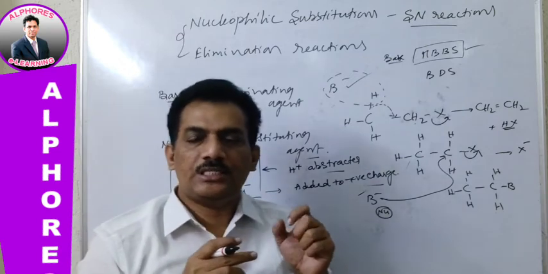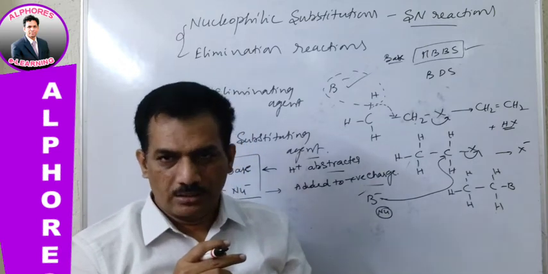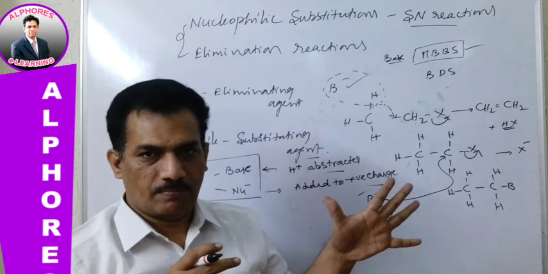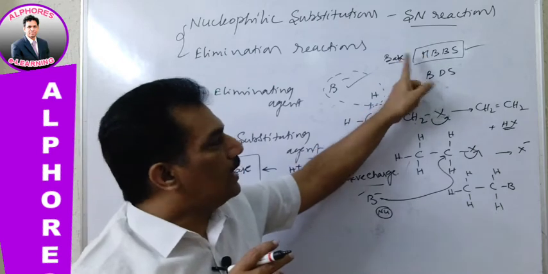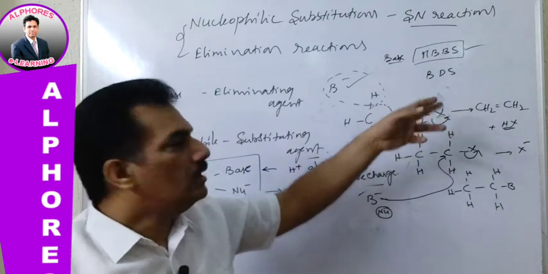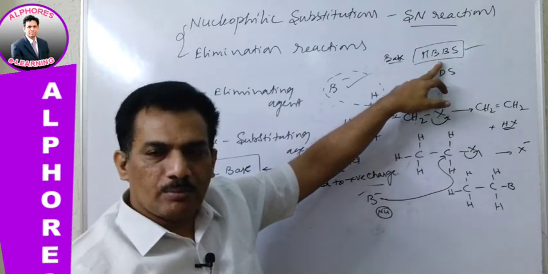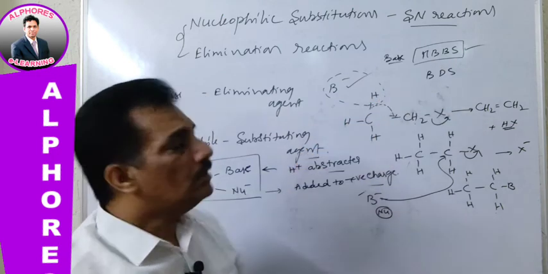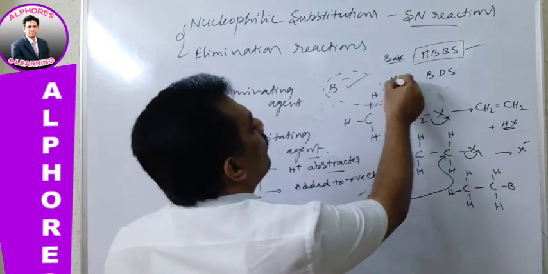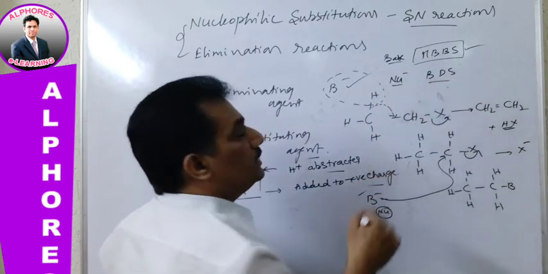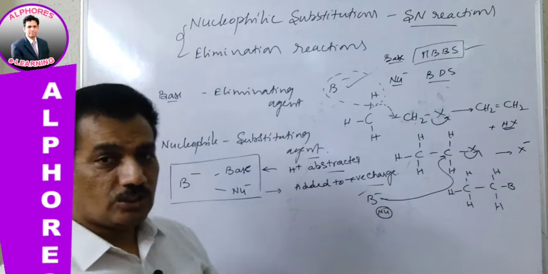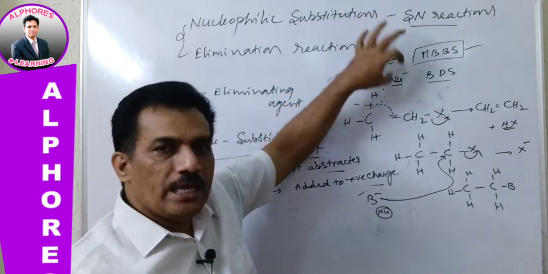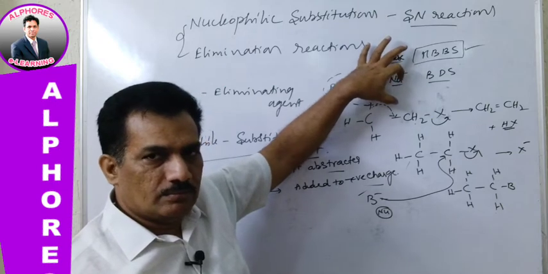Here also MBBS is like base. So when the species has the stamina to create elimination, it always tries to behave like a base. Then if it fails to behave like a base, just as when the student fails to get MBBS with his or her marks, automatically they will go for BDS. And here the nucleophile nature is like this, the second option. Just remember, if base fails, then it can behave like nucleophile.